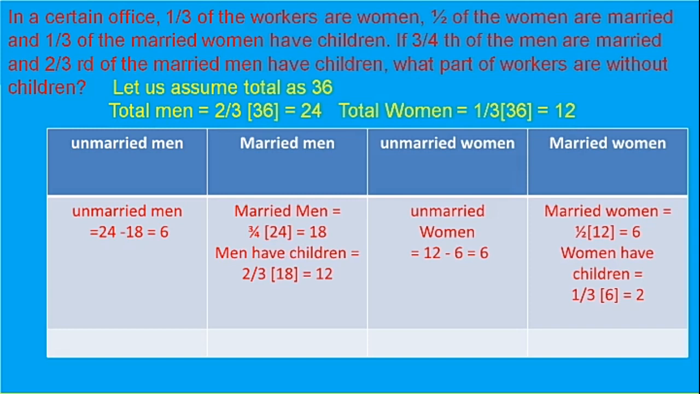So the women are 1/3 of 36, that is 12 women. So men will be 2/3, and 2/3 of 36 is 24. Now I have made a tabular column, a tabular column with 4 cases.